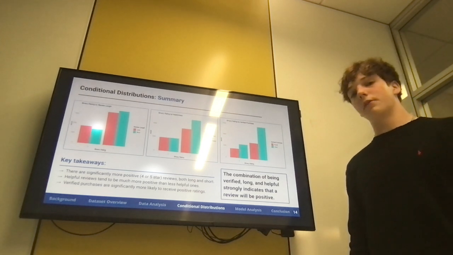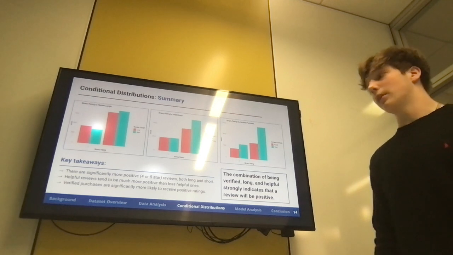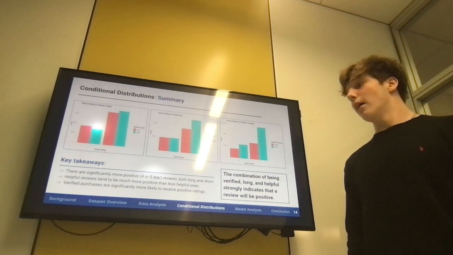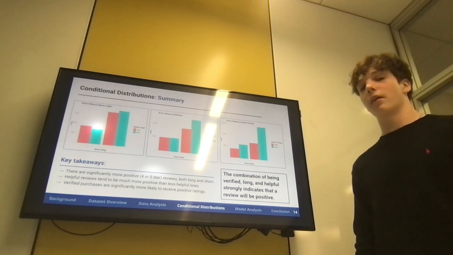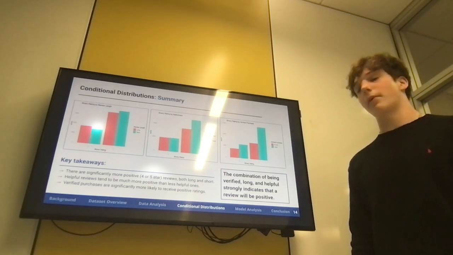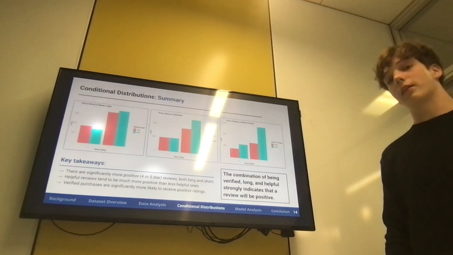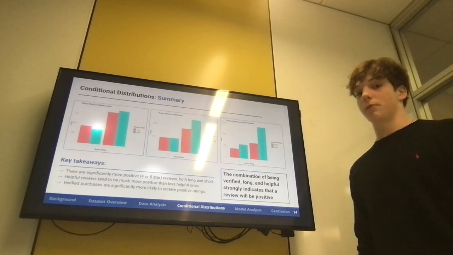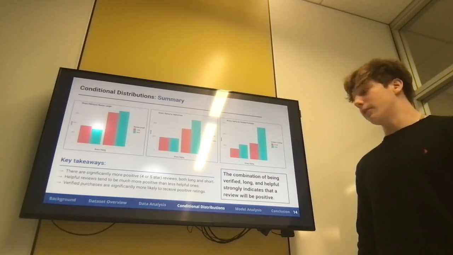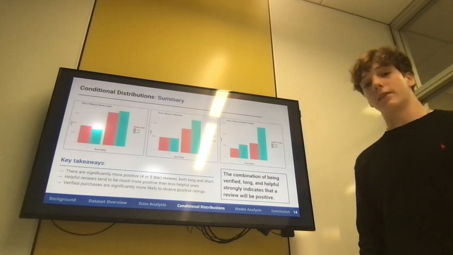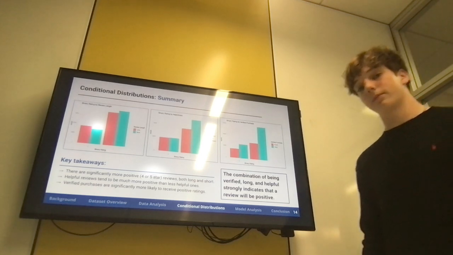It's also interesting to look at how helpful reviews tend to be a lot more positive than less helpful ones, and how verified purchases are much more likely to receive positive ratings, as we saw in the chi-square test of independence. I think that the biggest takeaway from these conditional distributions is that the combination of being verified, long, and helpful strongly indicates that a review will be positive.